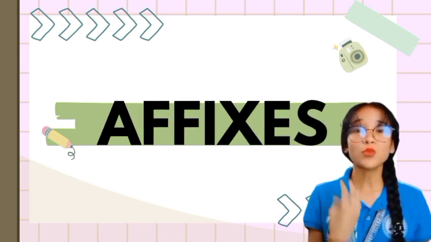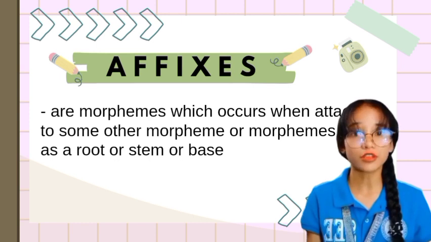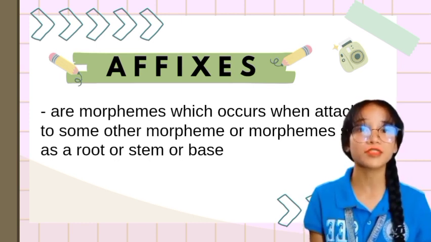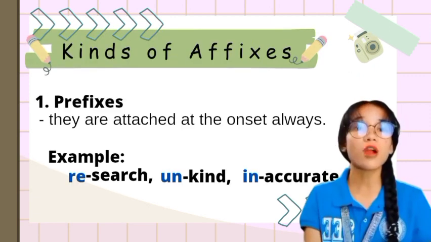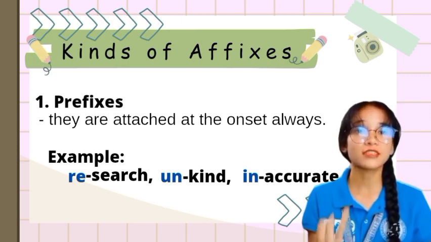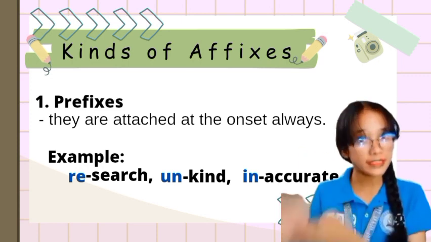When we say affixes, these are morphemes which occur when attached to some other morpheme or morphemes such as a root, stem, or base. There are three kinds of affixes: prefixes, suffixes, and infixes. Prefixes are attached at the onset always.